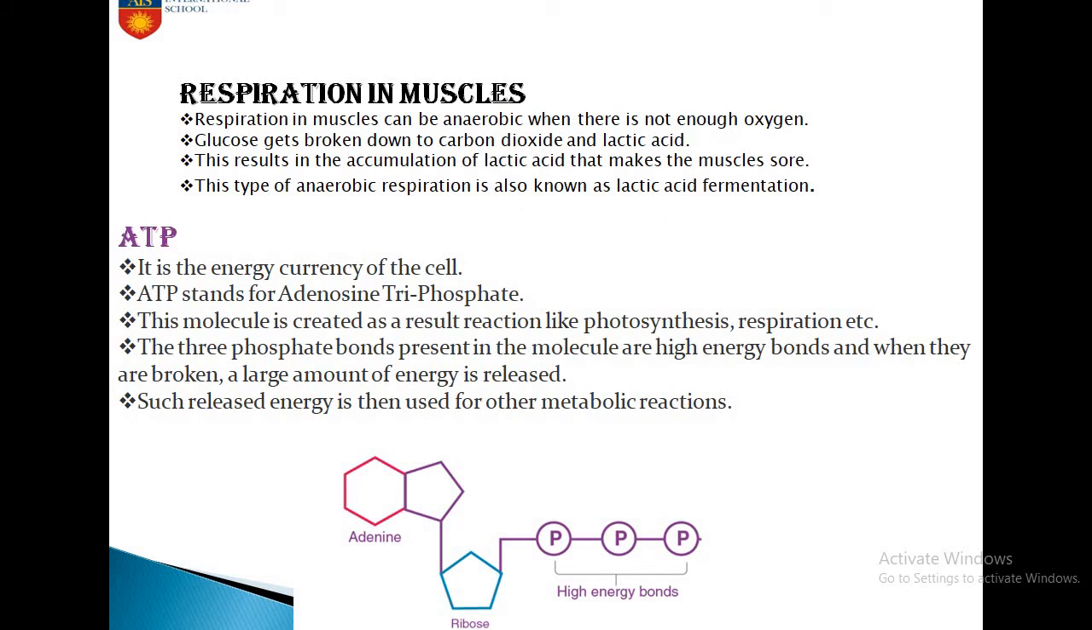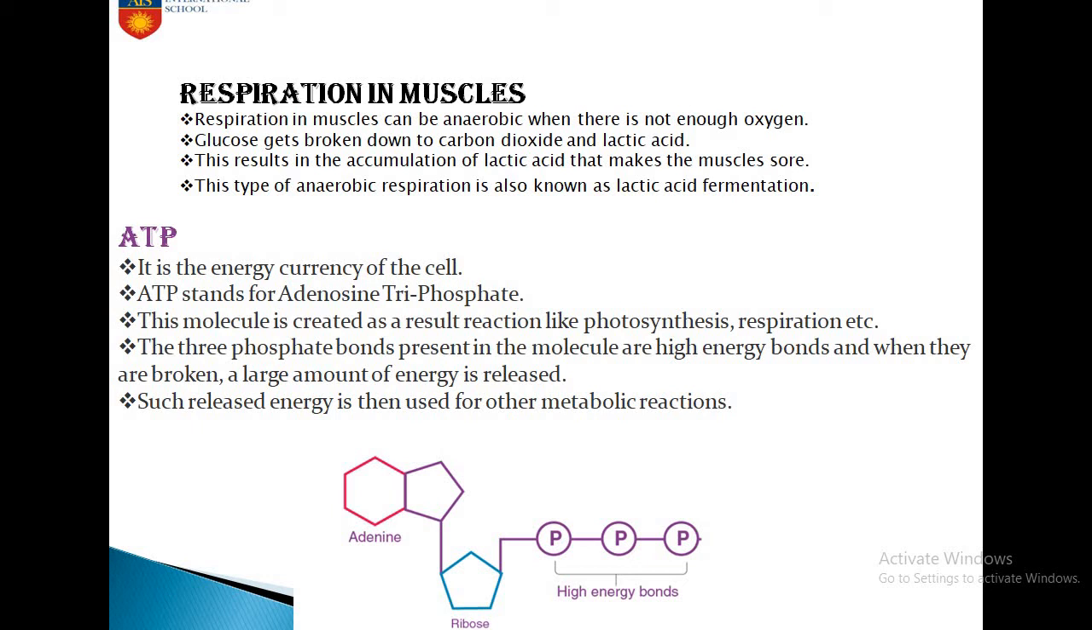Now, respiration in muscles. I have told you that in muscles, when does it respire? It respires anaerobically. When we are doing strenuous exercise, at that time our muscle cells respire anaerobically. When there is not enough oxygen, the glucose gets broken down into carbon dioxide and lactic acid, and this lactic acid gets accumulated in our muscles and results in fatigue.